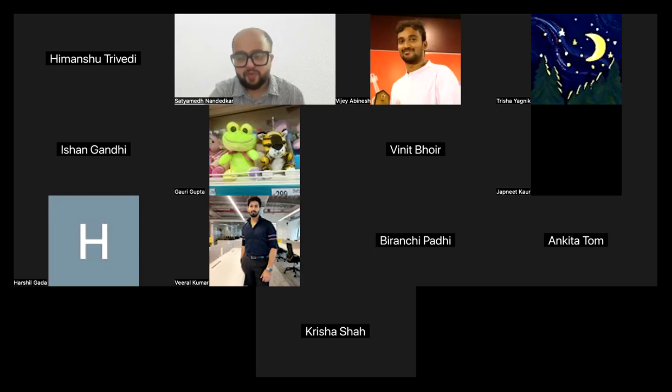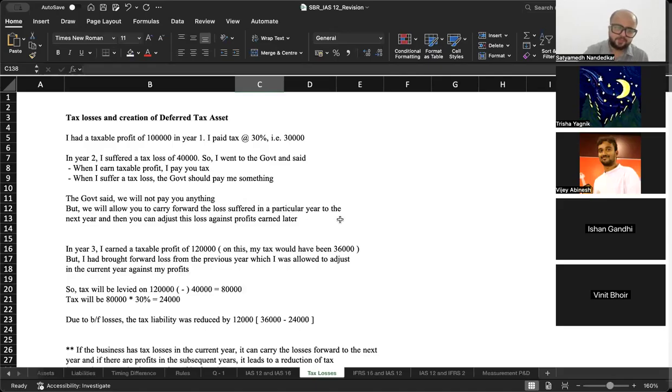So if there will be no profit in the future and you have recorded a deferred tax asset, that means you are again completely misleading the users of financial statements. The users of financial statements believe that there will be tax saving in the future, but वो होने ही नहीं वाला है because sufficient profits are not there in the picture. So in that case, you should not create a deferred tax asset. ठीक है, एक बार go through this.